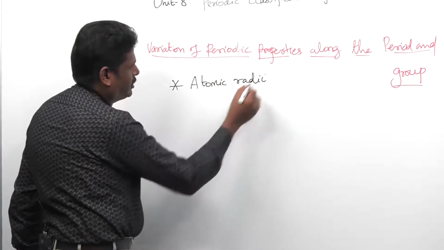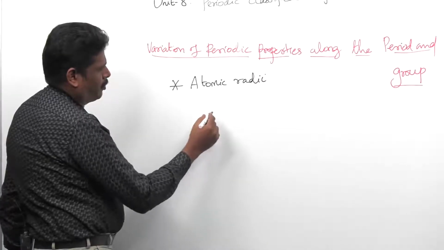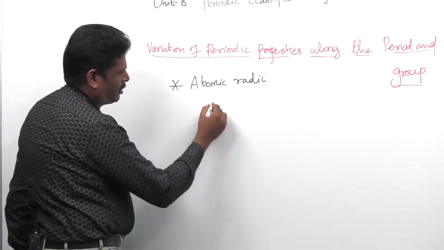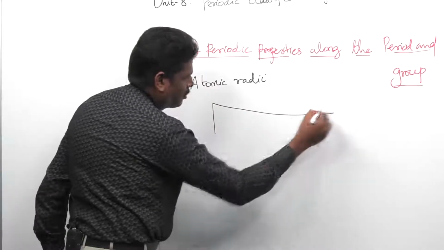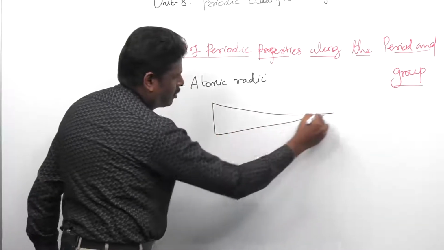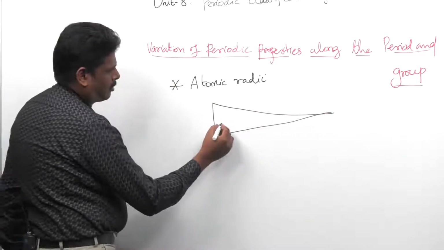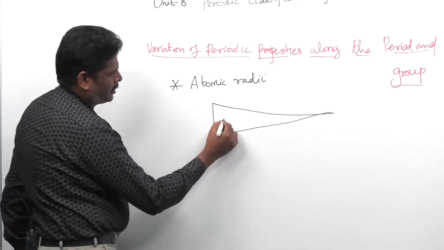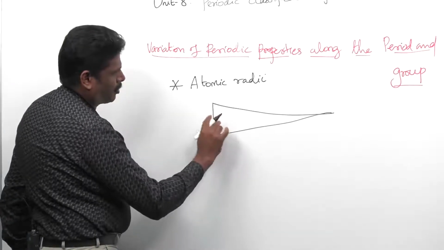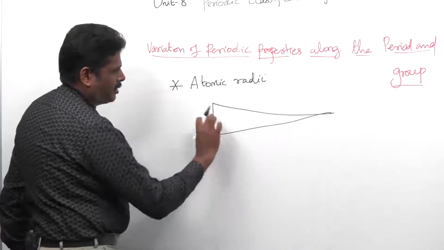So, how it changes as we move from left to right along the period. We can draw it graphically like this. That means atomic radii, as we move from left to right along the period, it decreases.